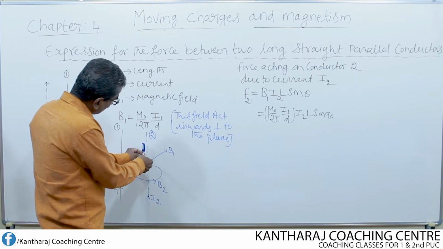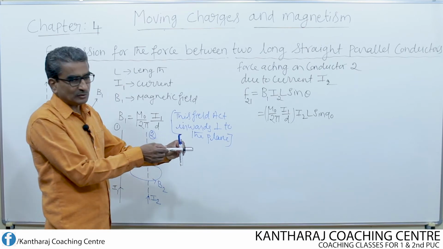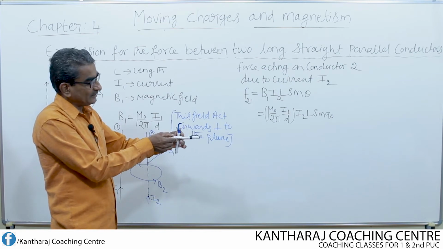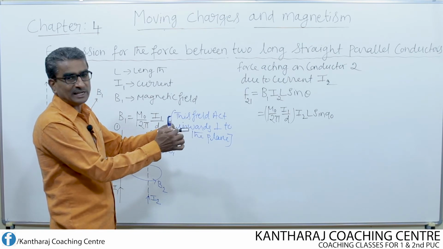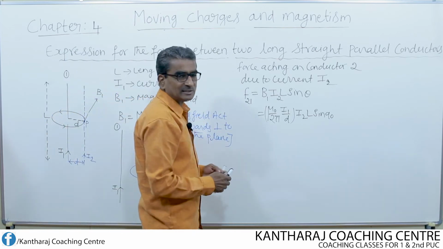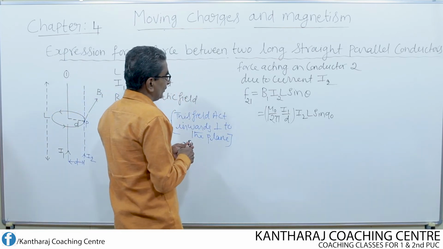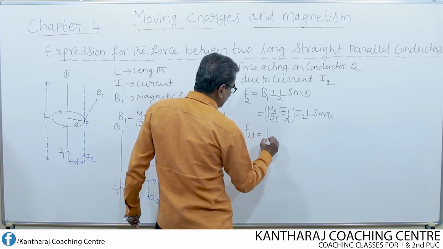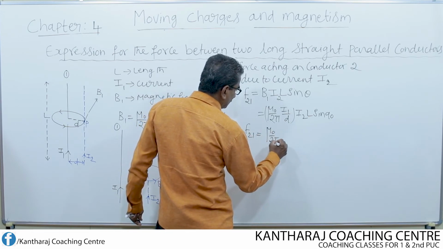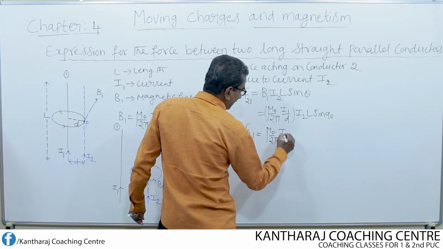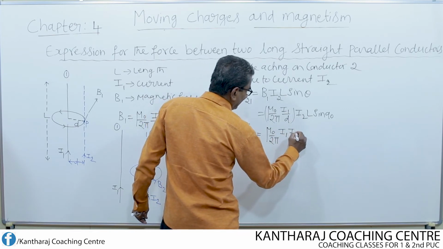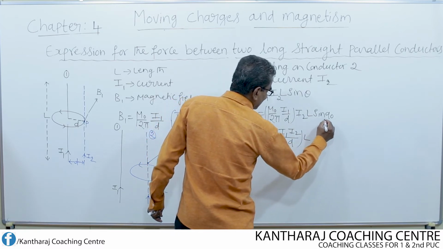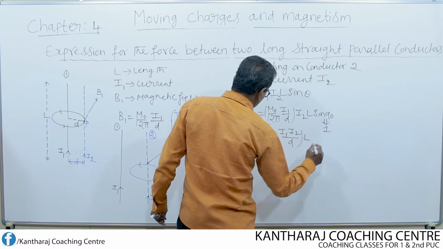If this is conductor 2 and this is magnetic field, it is found that the conductor and the magnetic field both are perpendicular to each other. That means the angle between these two is 90 degree. Therefore, I write this as sin 90. Then what do we get? We get F21 is equal to mu naught over 2 pi, then I1 I2 divided by D into L, because sin 90 is nothing but equal to 1.